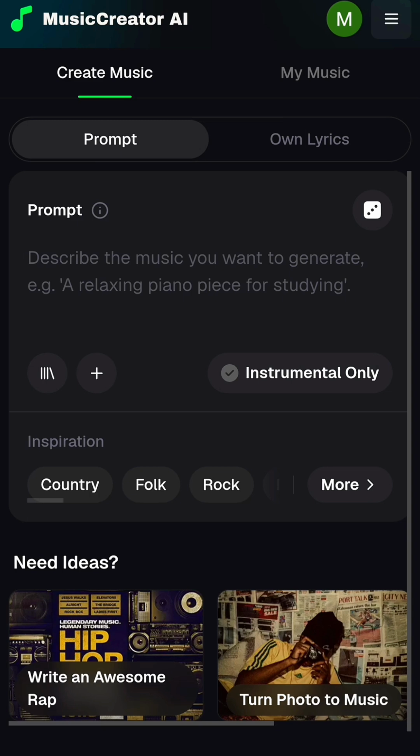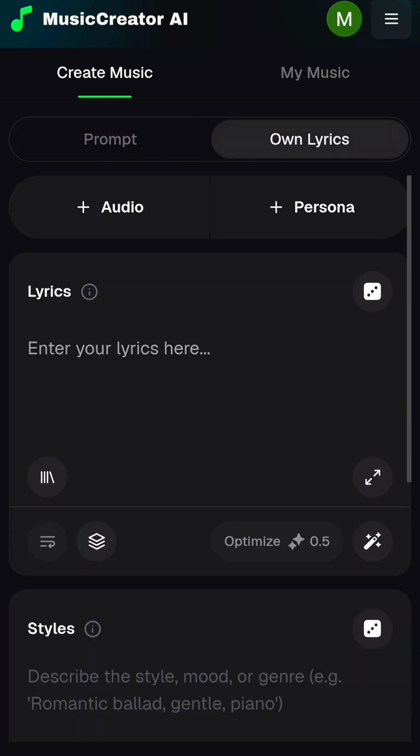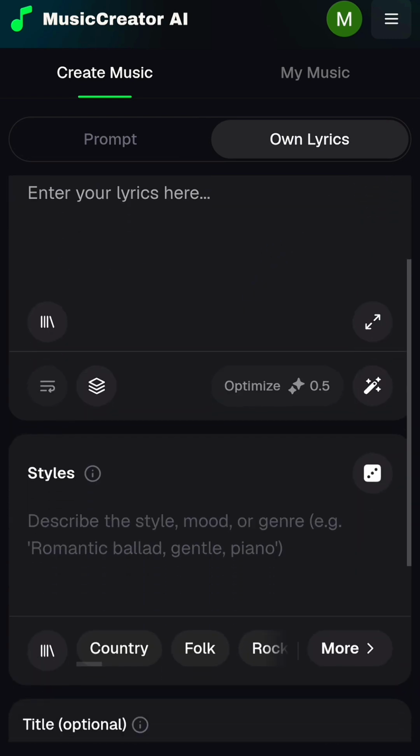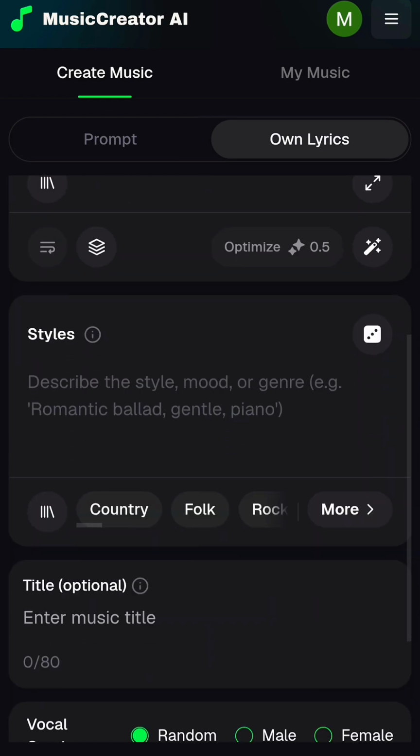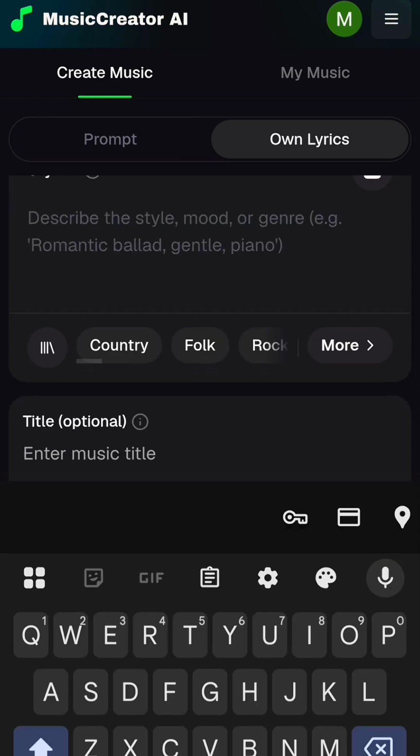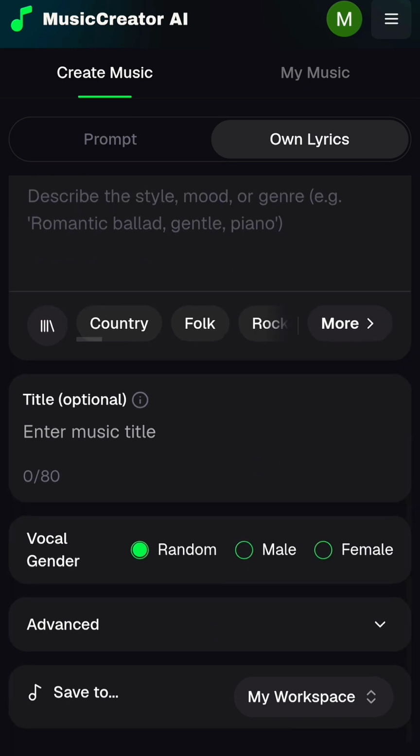Now here, where you say prompt, you can just give it your music idea, the type of music you want, and it's going to write the lyrics for you. Or if you have your own lyrics, you just click on own lyrics and you are going to paste your lyrics here. You select your music style and your country, everything. You put your music title and your gender. If you want it for male or female, you put it, and the next thing you click on create music and it will start generating your music.